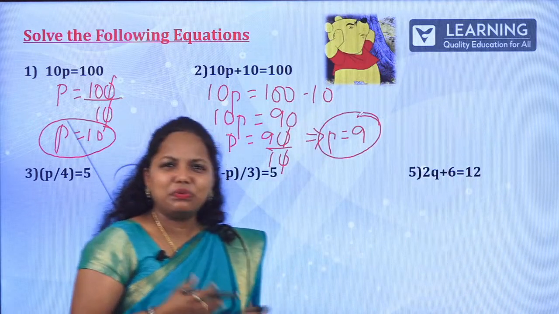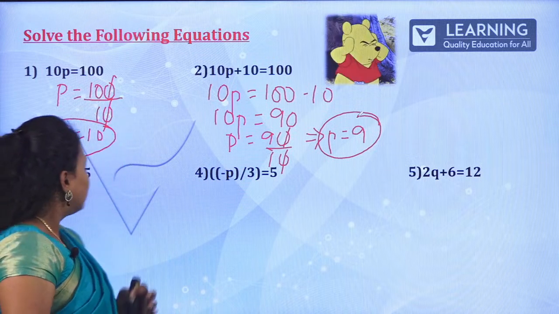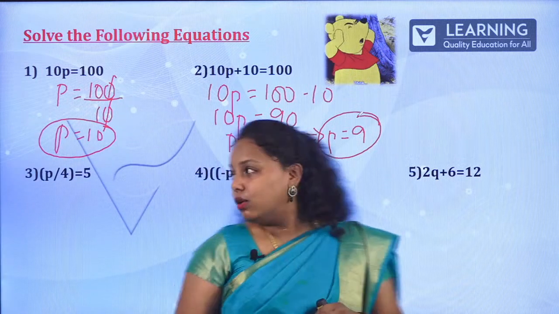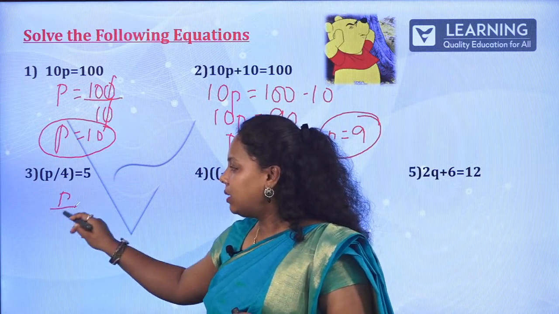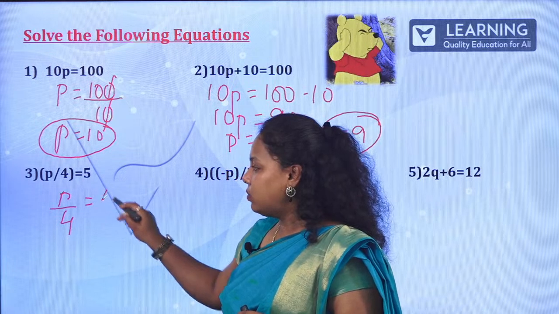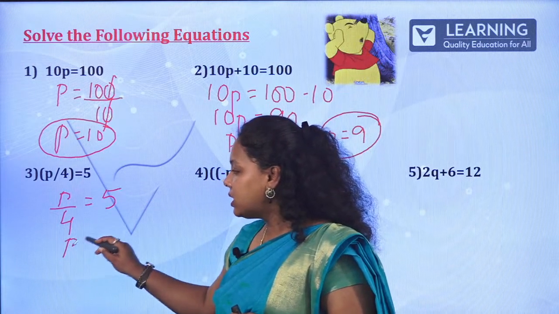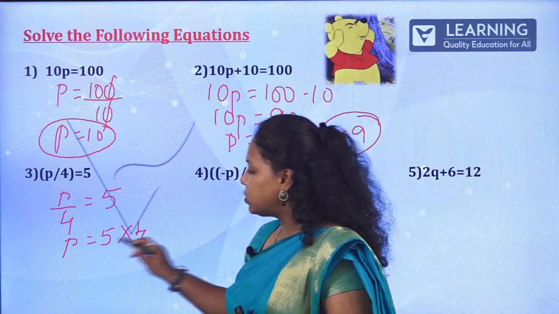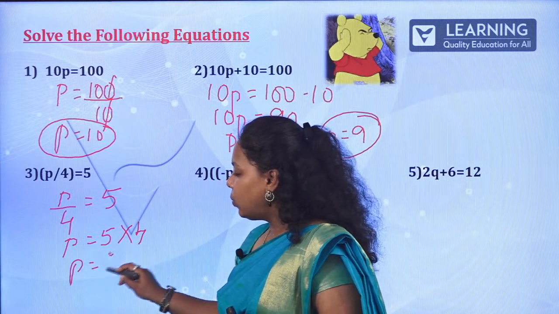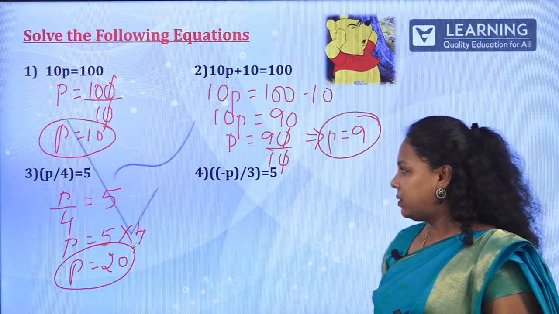It looks difficult, but when you solve it, it is just 2 or 3 steps, right? Now, p divided by 4 is equal to 5. Take the constants to one side. So p is equal to 5 into 4. So p is equal to 20. 5 4s are 20. I hope you know this table.